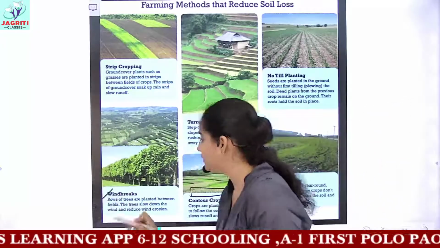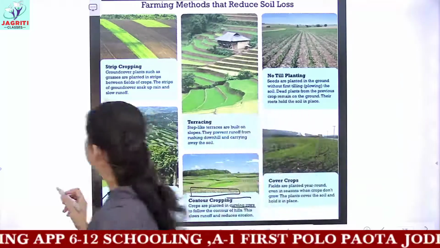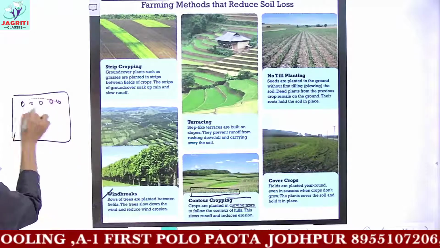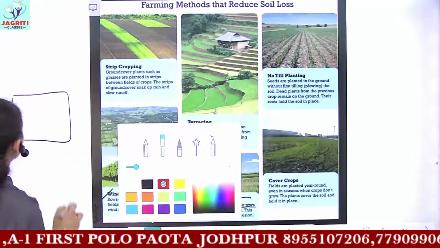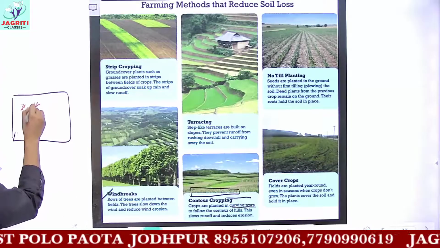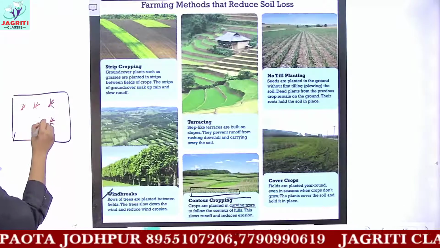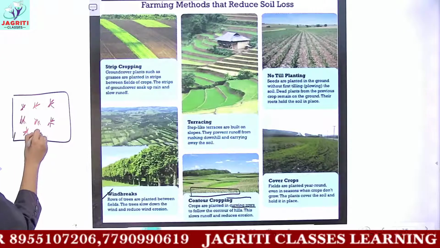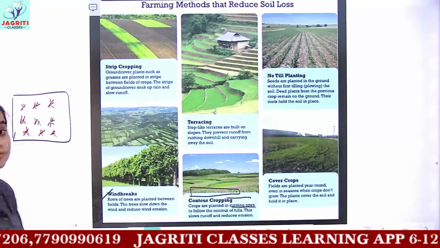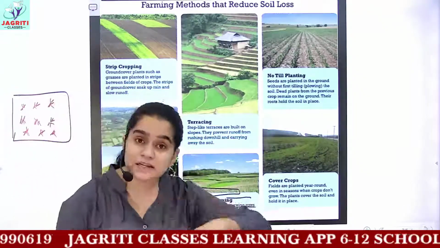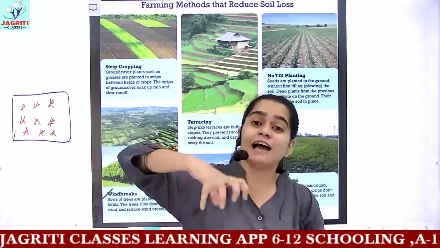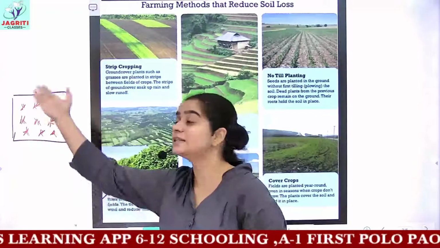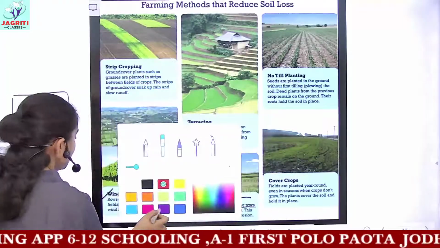Then what is a windbreak? Suppose this is our agriculture field and we have small plants grown in it. These are the plants which I have in my agriculture field. You can take them to be herbs or grasses. When small plants are grown in the field, they do not have a deep root system. It means that they cannot have a very tight hold on the particles of soil. In turn, what we can do to prevent soil erosion in such an area is plant many trees.